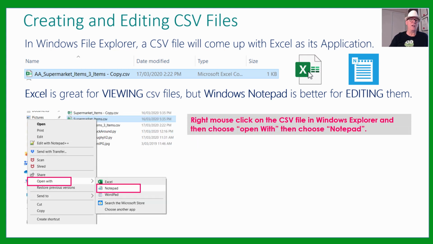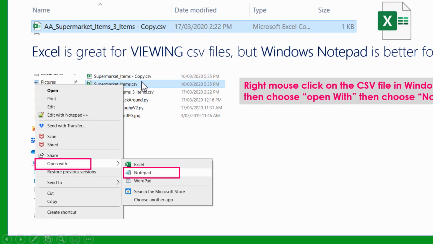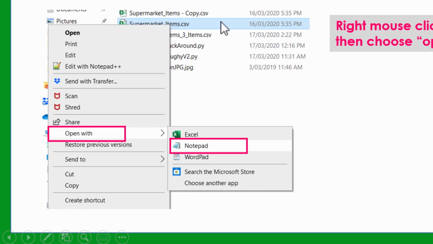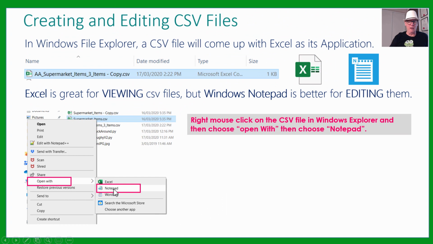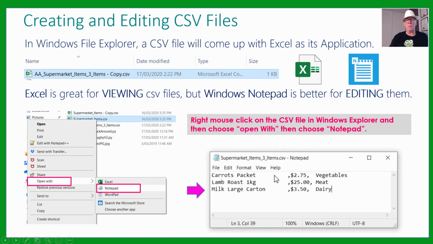So how you do that: it's showing in Excel. If you double click on that, it's going to open it up in Excel, but we want it open in Notepad. So you need to get on the file in Windows Explorer, then right click on that file while it's highlighted, go to open with, and choose the Notepad app instead. That's very important, that you edit them in Notepad. Then your .csv file will not open in Excel. It'll open up in Notepad, which is like a word processor where you can just move around and type things and press enter to go to a new line.